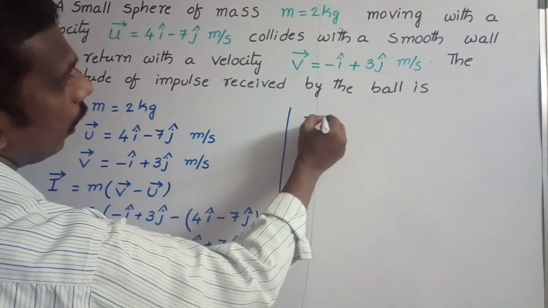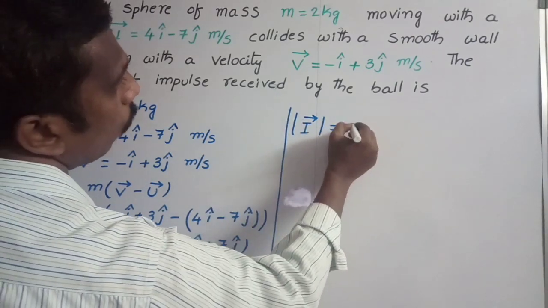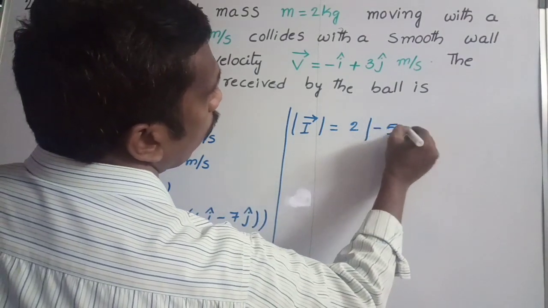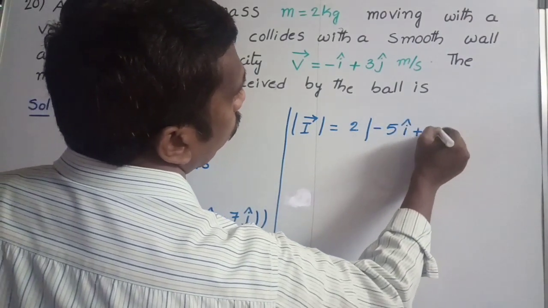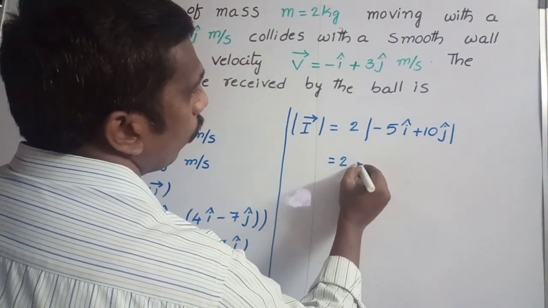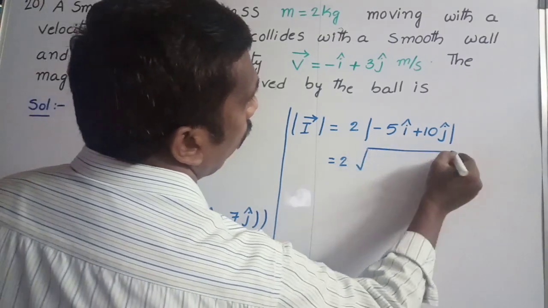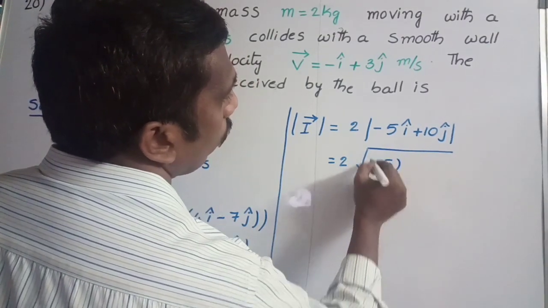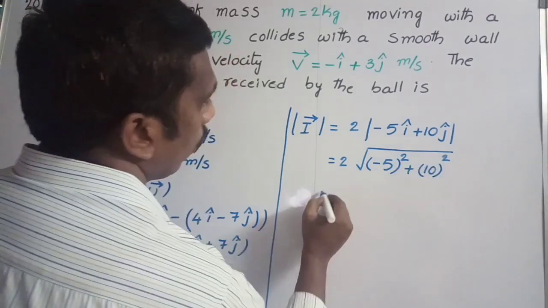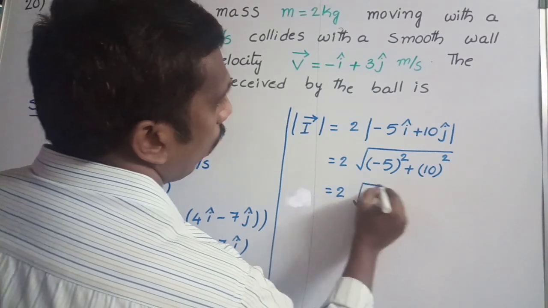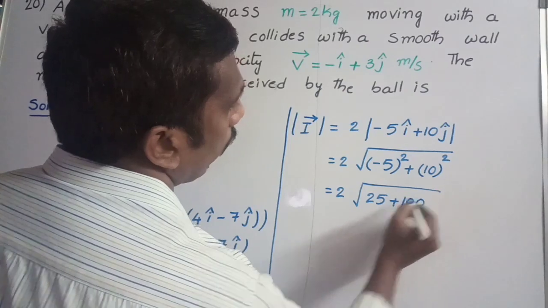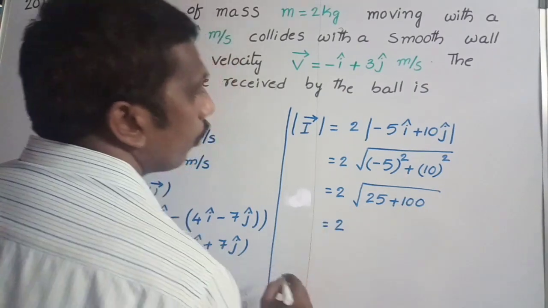Magnitude of impulse is equal to 2 into magnitude of minus 5i cap plus 10j cap. That is equal to 2 into under root of minus 5 whole square plus 10 whole square. That is equal to 2 into under root of 25 plus 100.